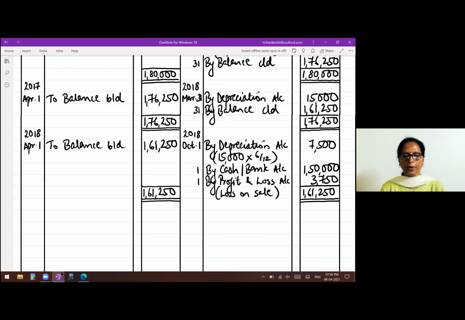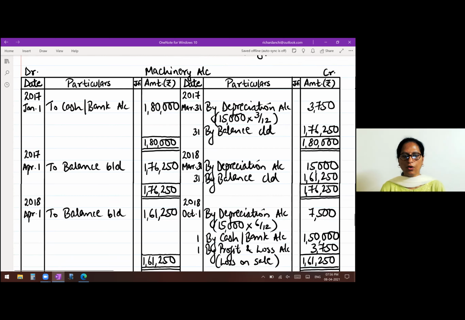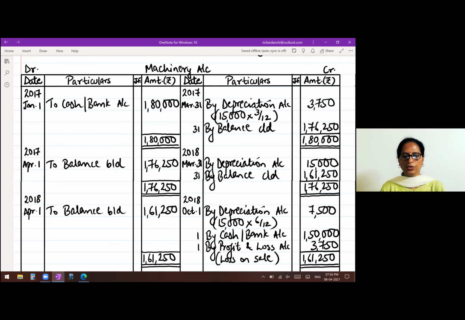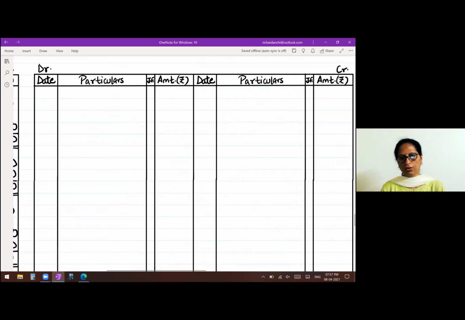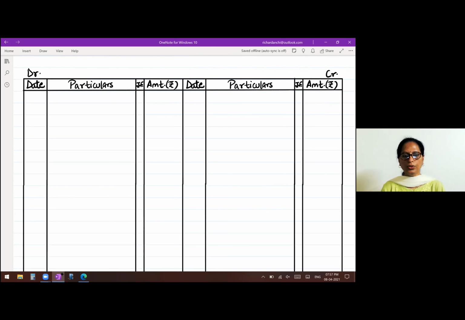Now we have to prepare depreciation account. So when you prepare depreciation account, only look at the credit side of the machinery account. You will find the word depreciation and that you have to write it in the depreciation account. So take your depreciation account.